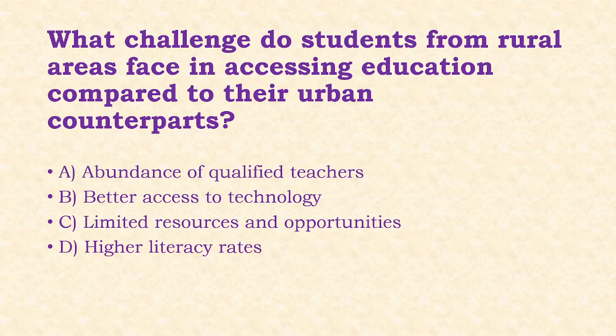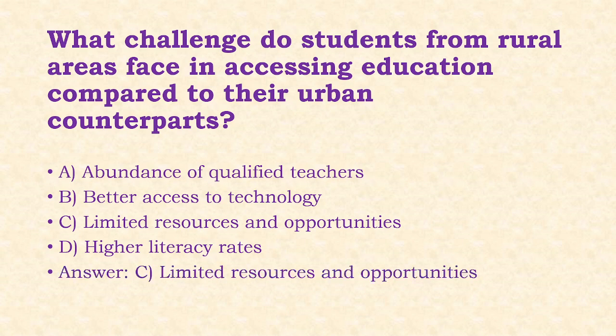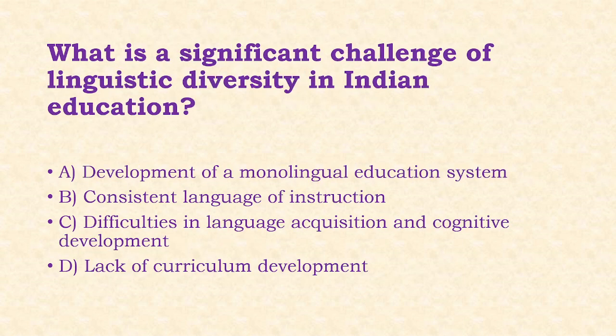Next, what challenge do students from rural areas face in accessing education compared to their urban counterparts? Options: abundance of qualified teachers, better access to technology, limited resources and opportunities, higher literacy rates. Answer of this question is option C, that is limited resources and opportunities.